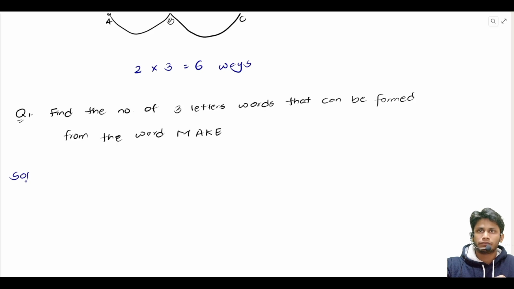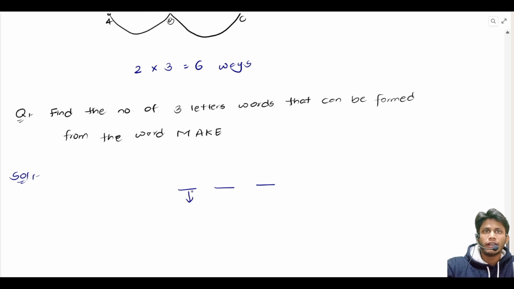So let us take 3 letters. We want to form 3-letter words. So for the first position of the word, we have got 4 options to choose from. That is, we can take either M, A, K, or E. So we have got 4 ways to choose the first letter.